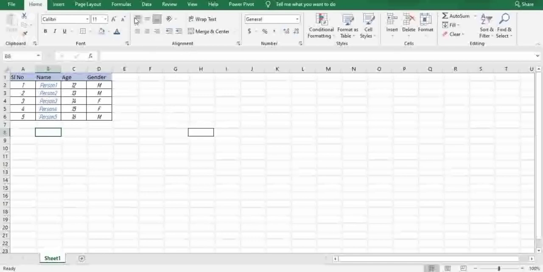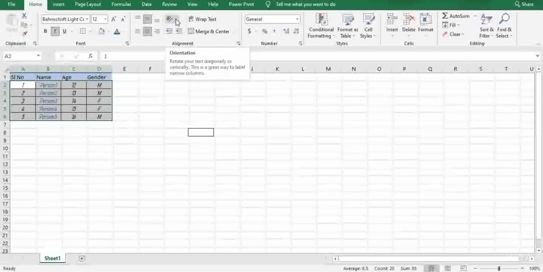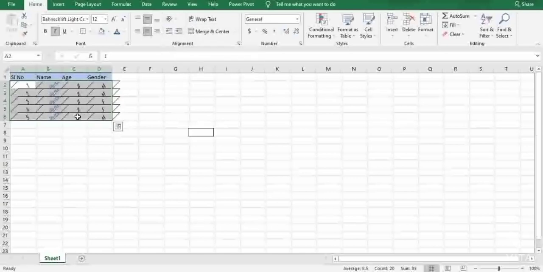And alignment, here you can put your text on the left, right, or in the middle, here up, here down, or here in the middle. So you can clearly see here the alignment can be done based upon this. And obviously you must be wondering what exactly orientation means. You can rotate the data. What I will do, just take this thing out, angular clockwise. You can clearly see here the data is successfully moved in a different direction, I mean in the clockwise direction. So with the help of this icon, you can tilt the data based upon your liking.